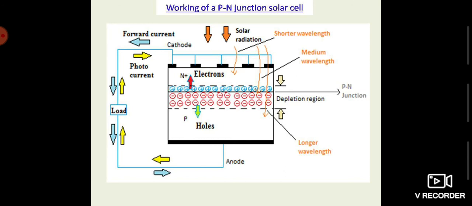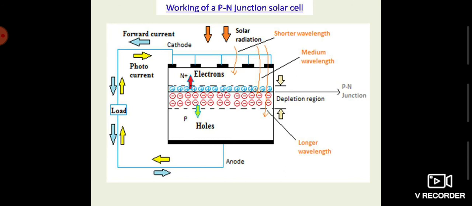Now these two currents are flowing in the external circuit in opposite directions. Photocurrent is flowing from P to N, anode to cathode, and the forward current is flowing from N to P, cathode to anode. You can draw this picture on your copy.